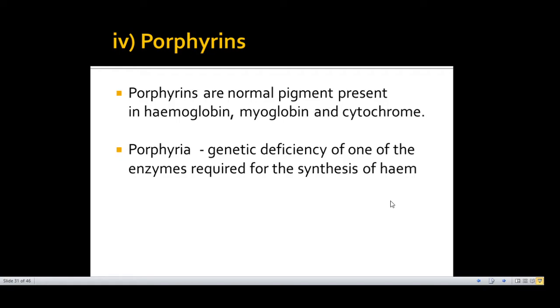Another category of hemoprotein-derived pigments are the porphyrins. Porphyrins are normal pigments present in hemoglobin, myoglobin and cytochromes. And what are porphyrias? Porphyrias are genetic deficiencies of any of the enzymes required for the synthesis of heme. Heme formation, the heme part of hemoglobin, requires a series of steps. There is a pathway of formation of heme, and it includes various enzymes and various byproducts. So you must know the pathway of heme formation, and wherever there is deficiency of any enzyme, it leads to accumulation of its substrate, because there is no enzyme to act on the substrate.